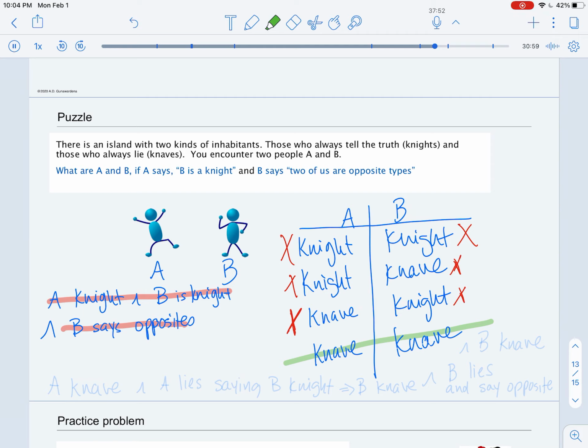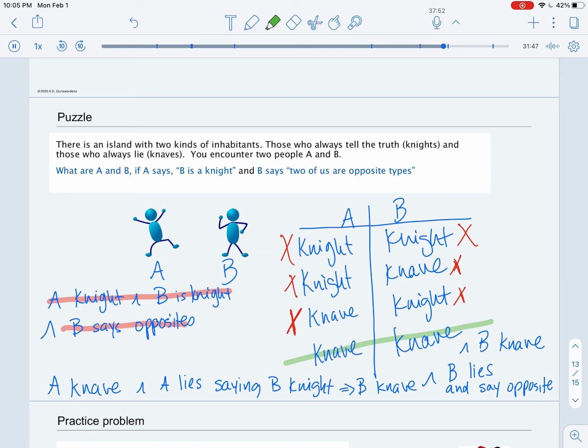So now when we think about the scenario where we determine that they're both knaves, we can say, well, A is a knave and lies and says B is a knight, which implies that B is a knave, and B lies and says they're opposite, and B is a knave.